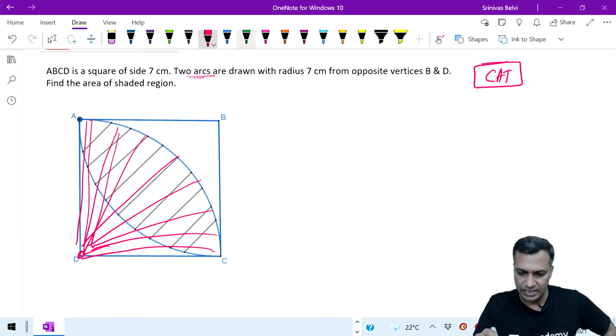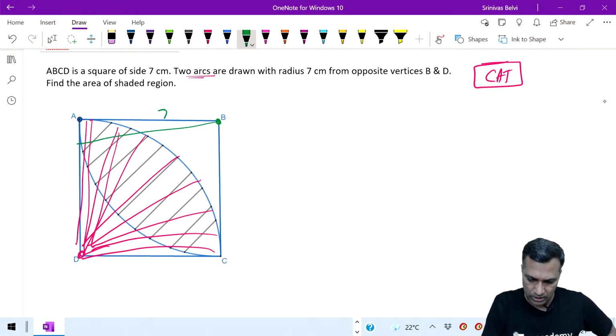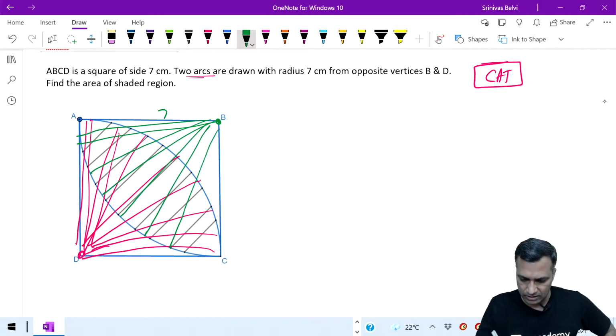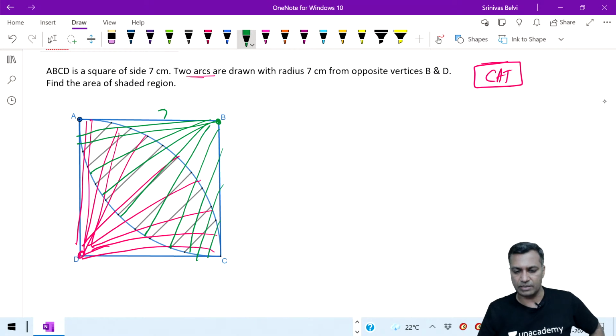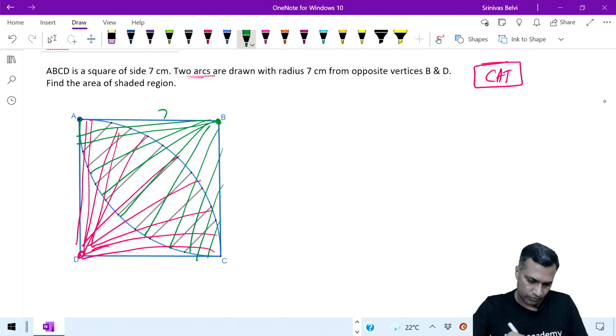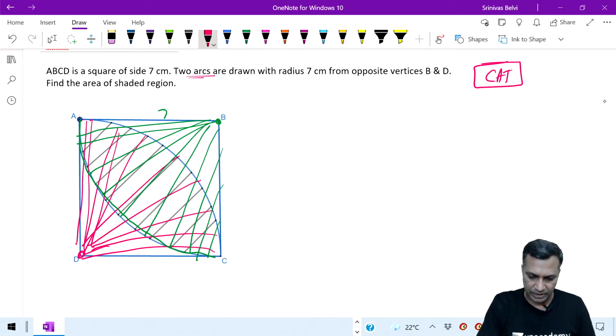Second thing is, then he looked at the other side, which is B. He looked at B and with the same radius 7 centimeter he put that arc, and this is the other arc that he has formed. This is the other side of the arc he has formed. That is what he means by this. Therefore, from the green you get this arc here. From the red perspective, you get this particular arc. That is how it is formed.